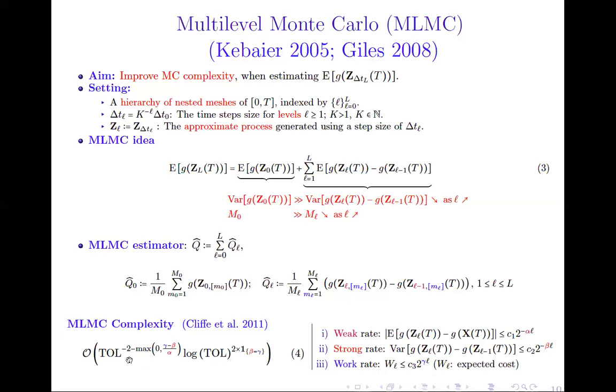Moreover, one can see that one can obtain the optimal complexity of the multi-level estimator, which is TOL to the power -2, in the case where the strong convergence rate beta is strictly greater than the work rate gamma.